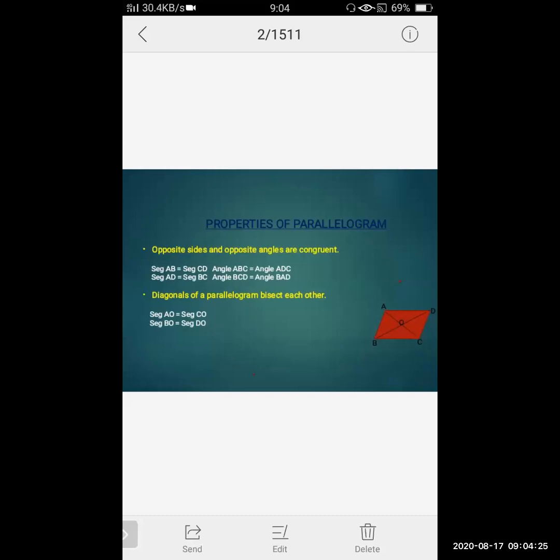Here I have written the 3-letter name. But if I say angle B, it is opposite to angle D, so these two angles will be congruent. Like if angle B is 70 degree, then angle D will also be 70 degree.